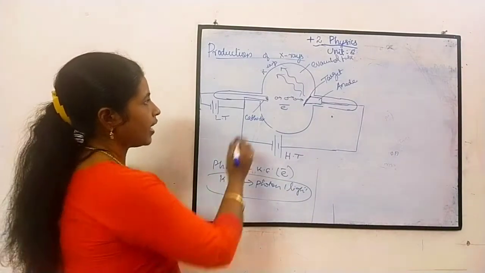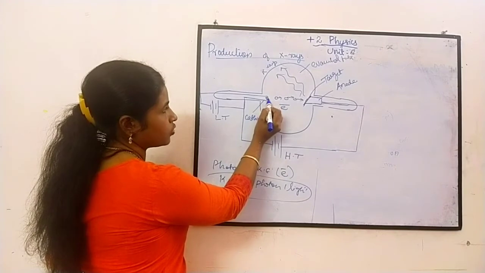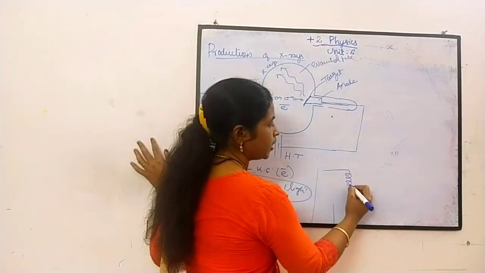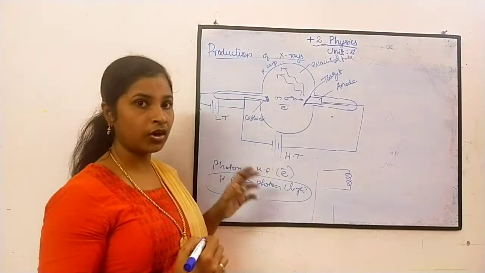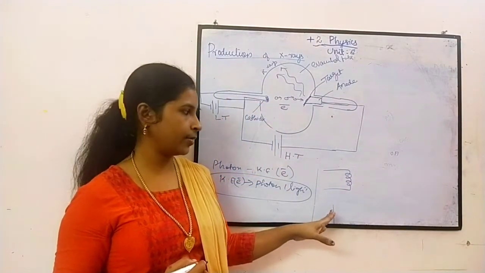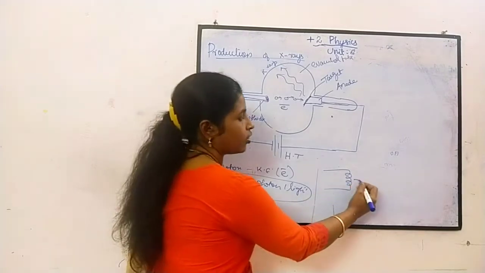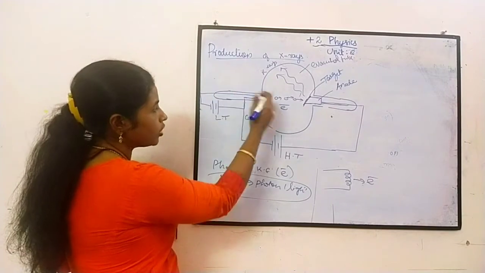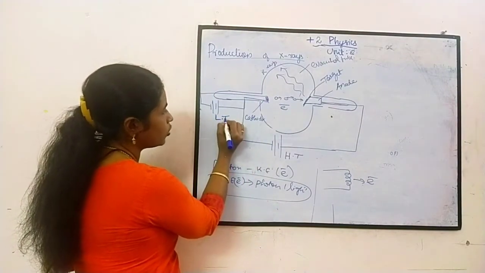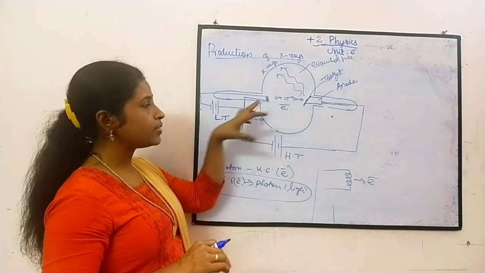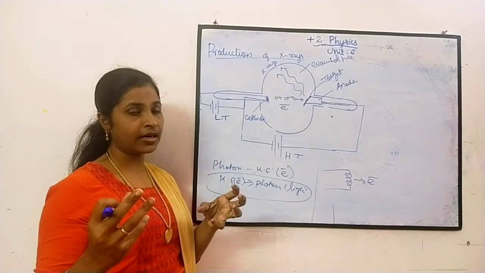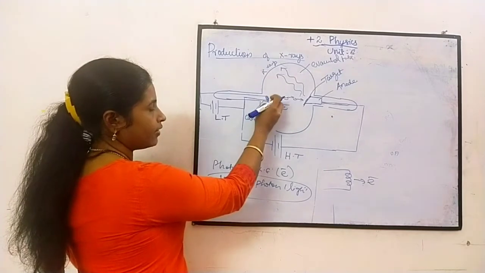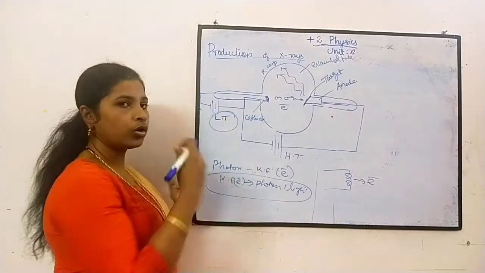For that, we have first taken an electron source. This is a filament. We know that electrons can be emitted using a filament, called thermionic emission. When we heat this filament, electrons will be emitted from it. In order to heat the filament and make electrons come out, we are using this low tension battery.